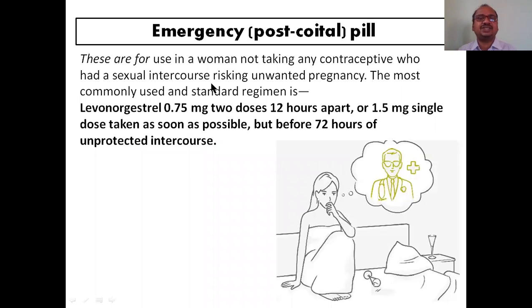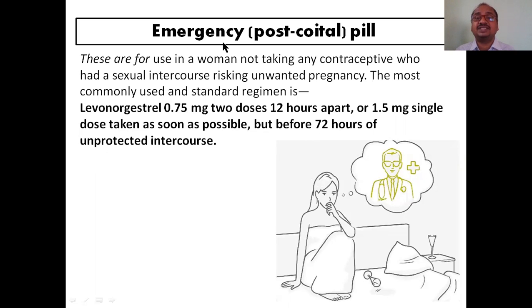And the next pill is the emergency pill. Here, they have to take it within 72 hours of unprotected intercourse. The wife has to take the tablet after sexual intercourse which is unprotected. If they are not using any contraceptive methods, within 72 hours they have to take a pill.